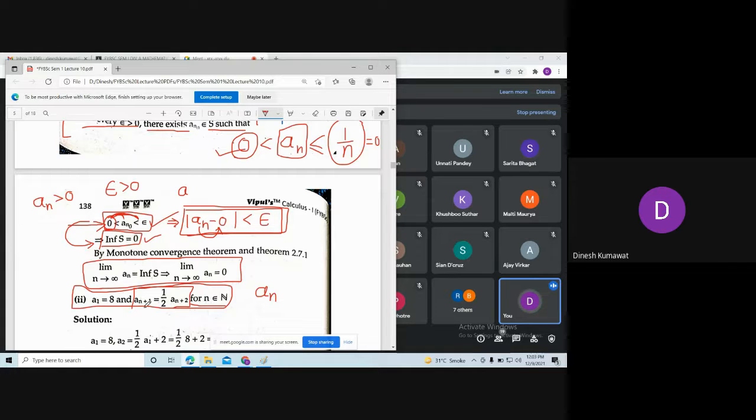You just need to observe the suffix of an+1 and an+2 and the relation between these two. So what will you say about an? Sir, an is equal to half of an+1. Exactly. See, whatever index we are taking, we are increasing it by 1 here. So here we have an equals 1/2 an+1. So if we take n, we have to increase it by 1. Is that clear to everyone?